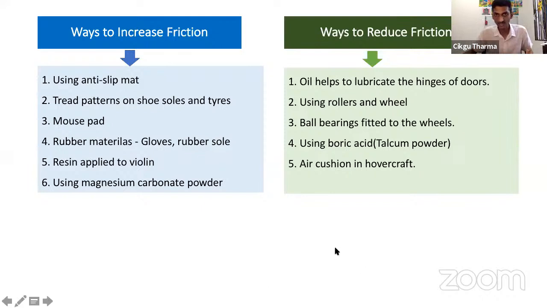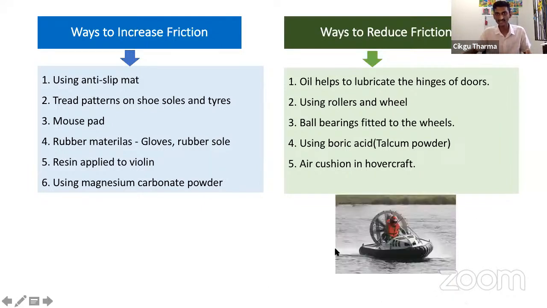And the last one, the hovercraft. Can you see the air cushion on the hovercraft? The air cushion reduces the friction between the boat and the water, so the friction will be lesser. So the hovercraft actually moves faster compared to a normal boat. All right, so these are the ways to reduce the friction.